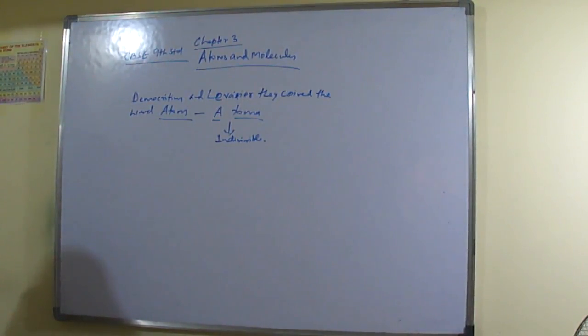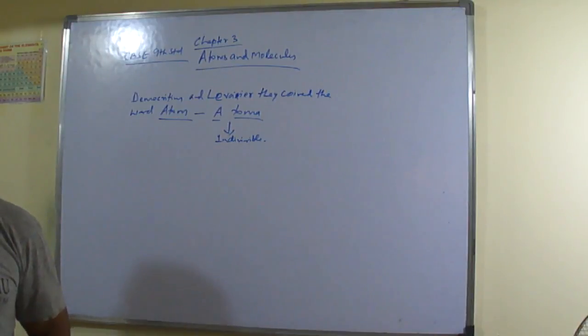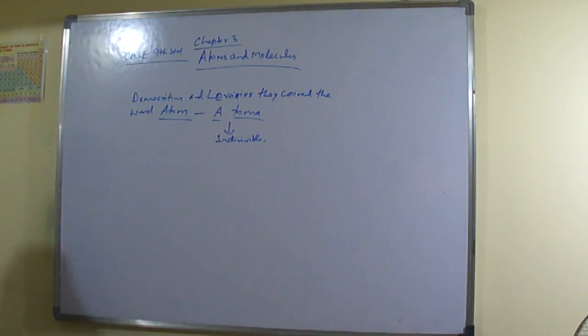Very good. So this was the definition of an atom. Understood now what an atom is? An atom is the smallest, tiniest particle of matter which cannot be further subdivided. It is not visible to the naked eye properly.